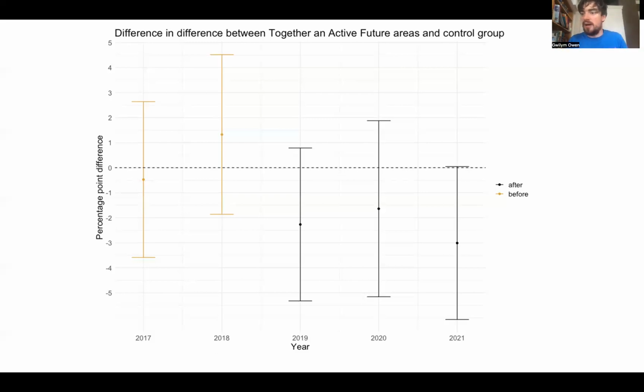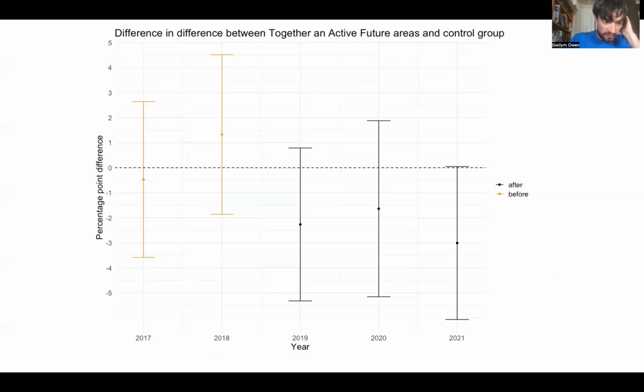So to dig a little deeper into the results, and with reference to the graph on the screen, how we went about doing this was to use the Active Lives survey data, a nationally representative survey with a large number of people self-reporting physical activity in England. And we use a method called difference in differences, where we look at the change from before to after the TaAF intervention in the TaAF areas and compare this to change over the same time in a control group of areas. These control groups are ideally as similar as possible to the Together and Active Future areas.